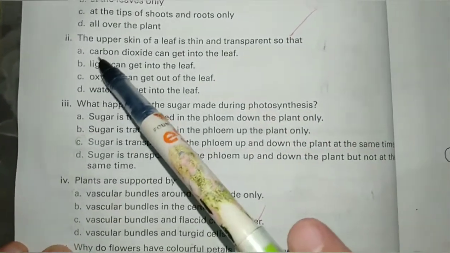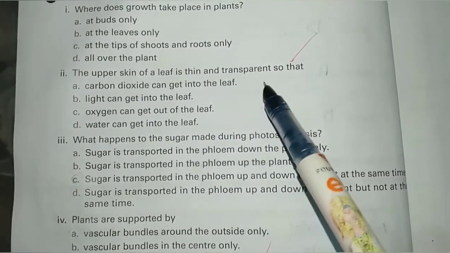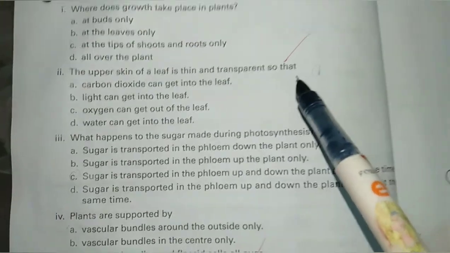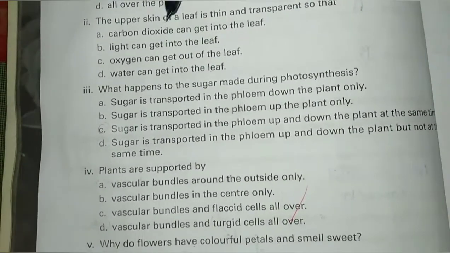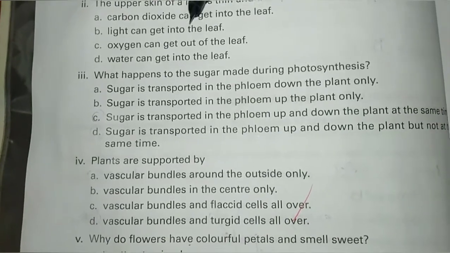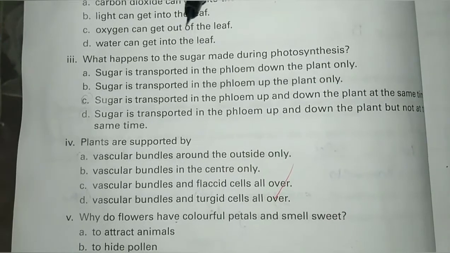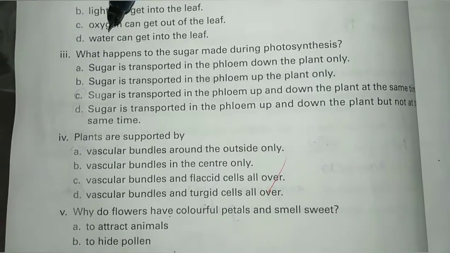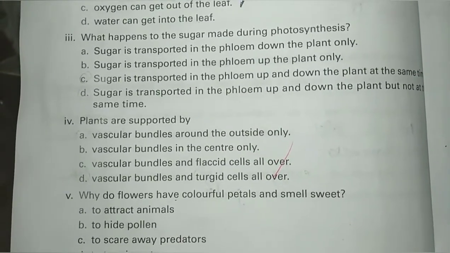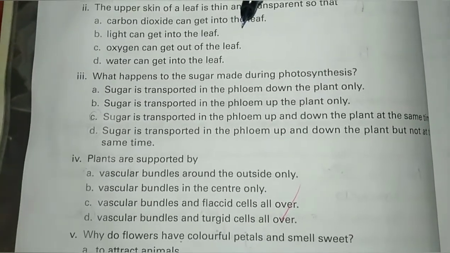Statement number 2, the upper skin of a leaf is thin and transparent so that option A, carbon dioxide gas can get into the leaf. Option B, light can get into the leaf. Option C, oxygen can get out of the leaf. Option D, water can get into the leaf. Correct option is B, light can get into the leaf.